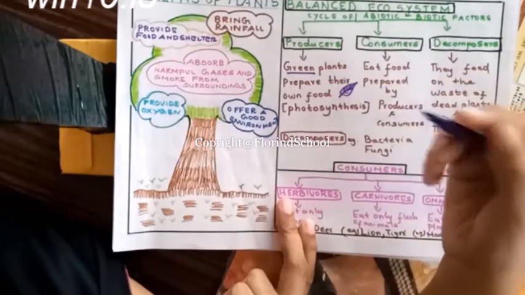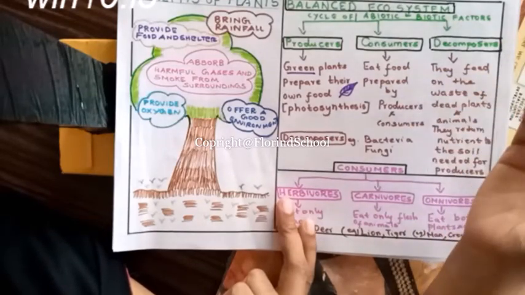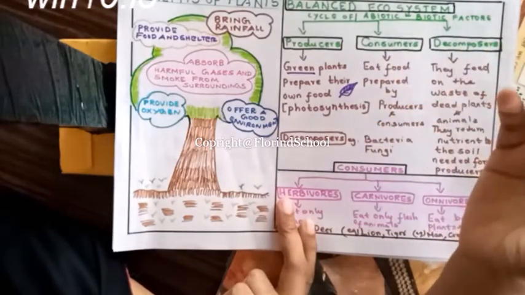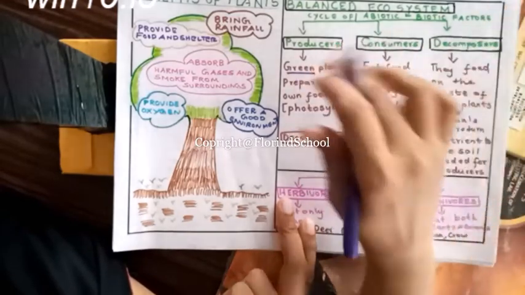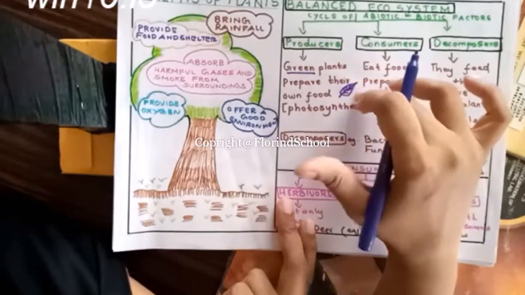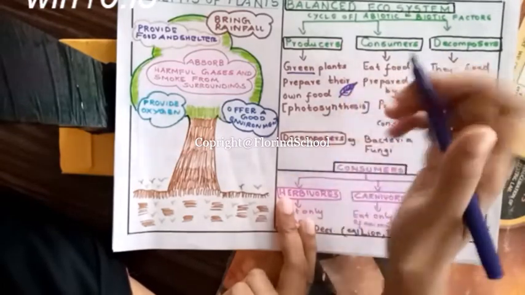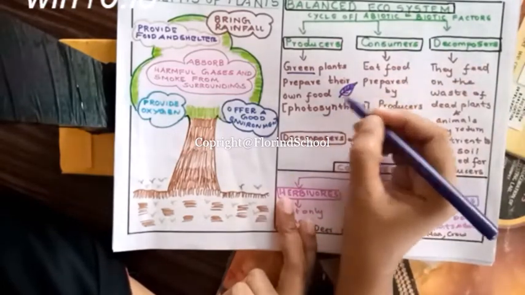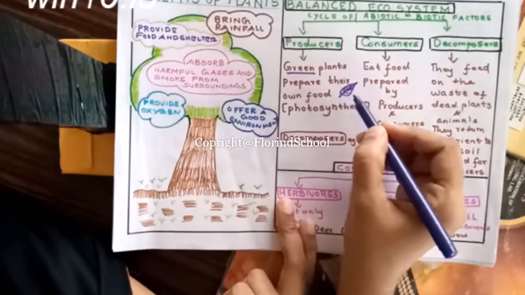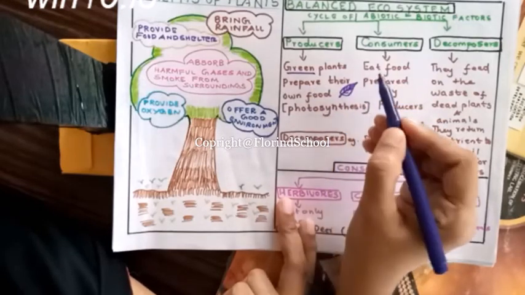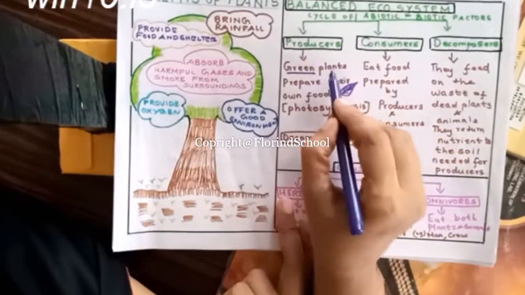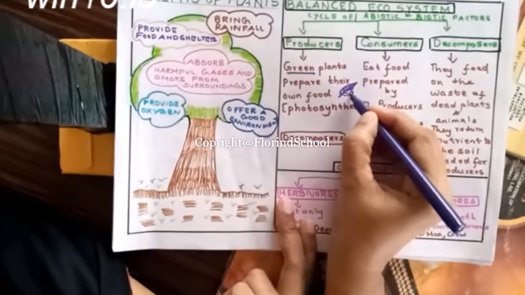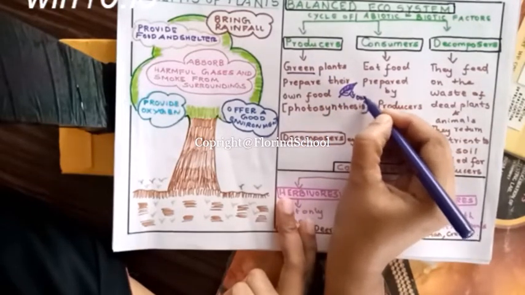All the plants, rose, mango tree, coconut tree, whatever plants are there in nature, are green in color because of the leaves in them. These leaves prepare food for the plants on their own.